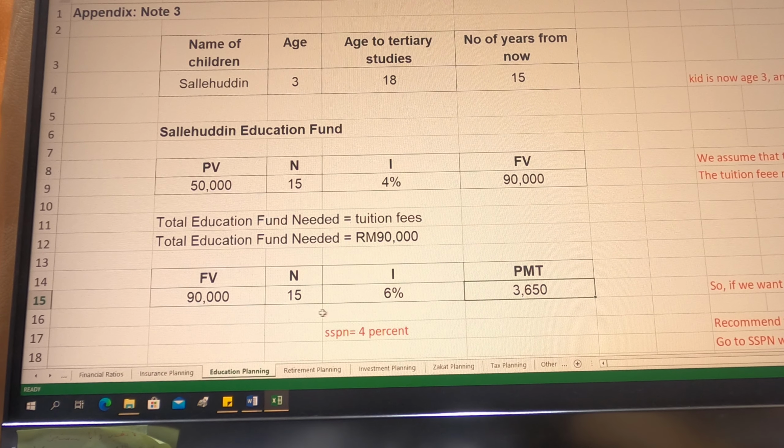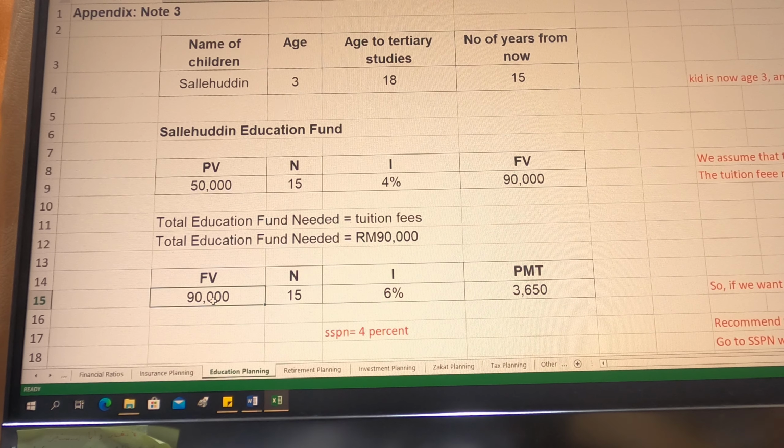Therefore, you put in your calculator FV 90,000 and N 15, and here is the rate of return from the saving. In this case, for example, 6%. So the PMT per year is 3650. With this PMT of 3650, if you keep the money every year in an instrument that can give you 6% return over 15 years, then you can surely accumulate 90,000. All right, so this is another example.